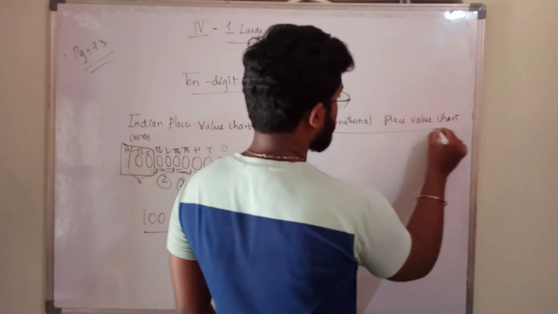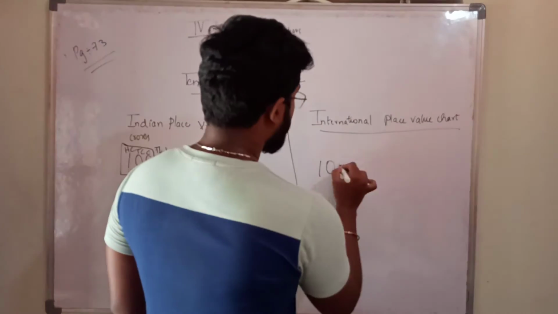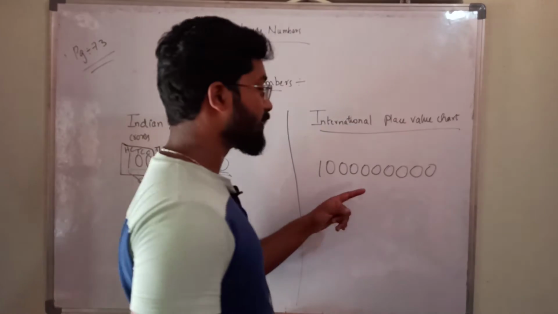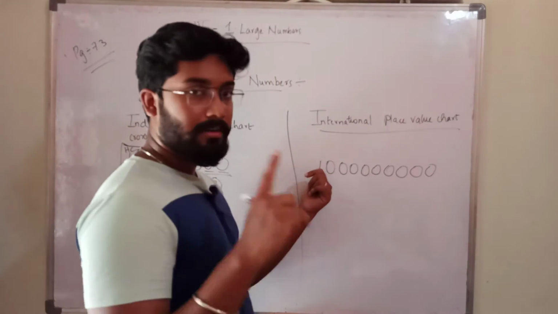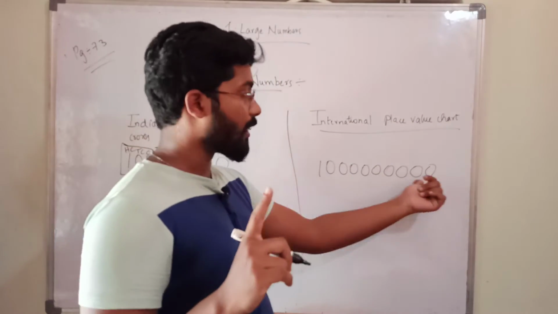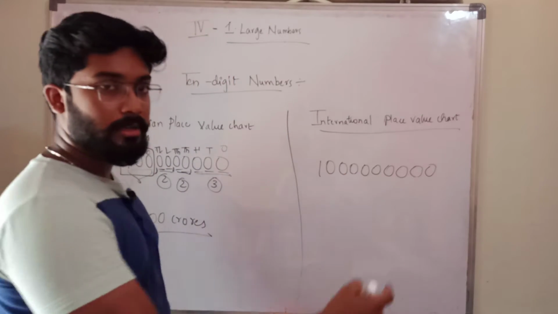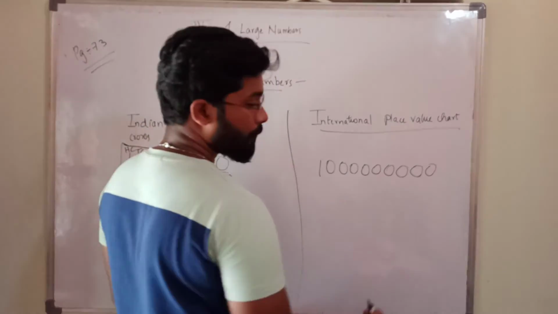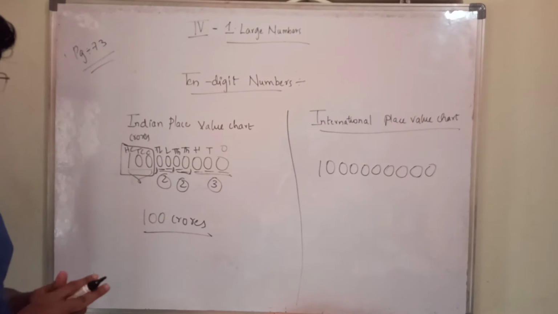In the international place value chart, how will we represent that? Let us see. 1 2 3 4 5 6 7 8 9 10. This is a 10 digit number, meaning 9 zeros and a 1. See, 1 2 3 4 5 6 7 8 9, 9 zeros you have in this number. So how should you represent it? Is there any change here? Here we saw the change in the crores place.